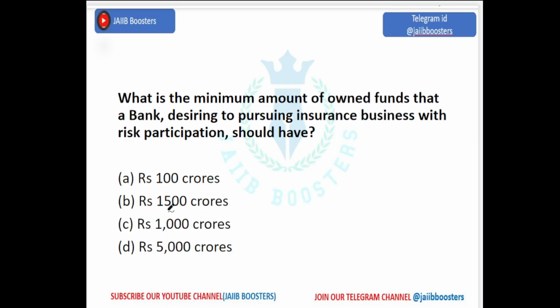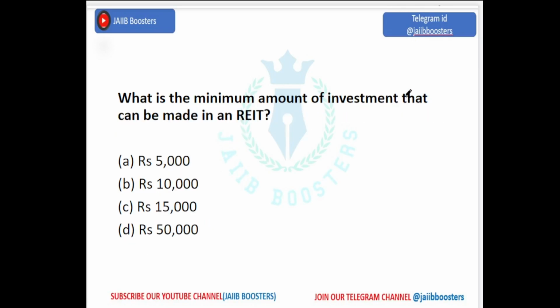What is the minimum amount of owned funds that a bank pursuing insurance business with risk participation should have? 100 crores, 500 crores, 1000, 5000. It's 1000 crores. That is the minimum amount of funds that should be given. What is the minimum amount of investments that can be made in a REIT or real estate investment trust? 5,000, 10,000, 15,000, and 50,000. Okay, it's 15,000 is the minimum amount.